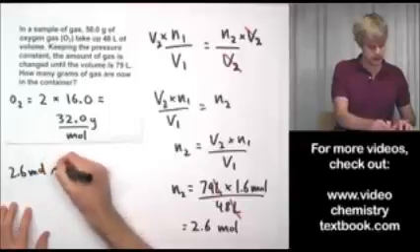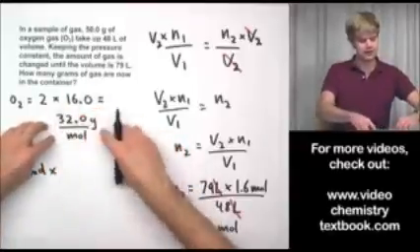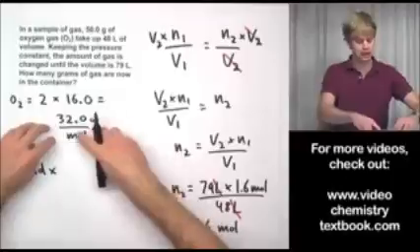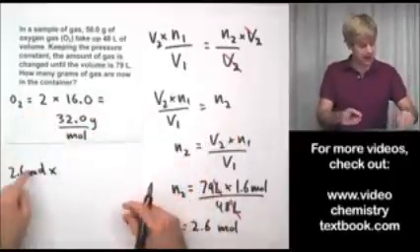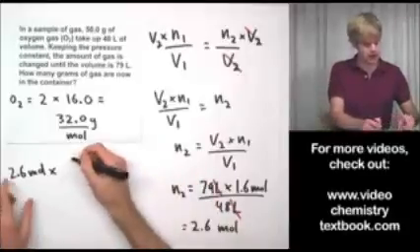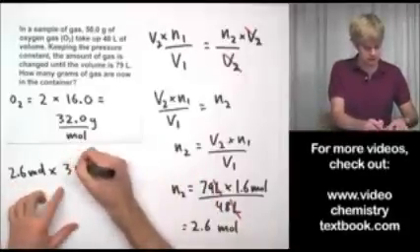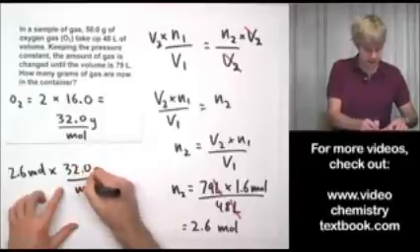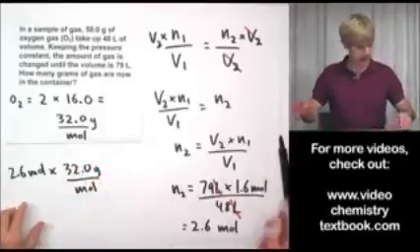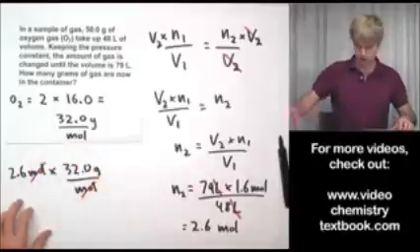And I'm going to take my mole number, 2.6 moles, and I want to multiply it by this conversion factor in a way that's going to get rid of my moles. So I can keep the conversion factor just as it is right now, and I'll have moles on the top, moles on the bottom. So 2.6 moles times 32.0 grams divided by 1 mole. Now, mole on top, mole on the bottom.